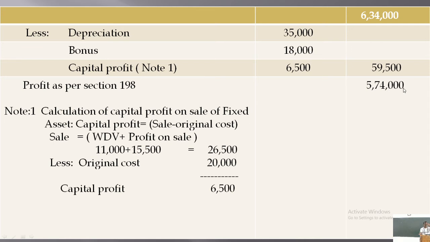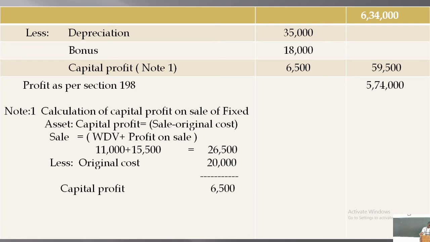Therefore, the balance of profit here is 5,74,000. Now, actually, the net profit of the company is 2 lakhs, as per the statement of profit or loss. But for the purpose of managerial remuneration, net profit is not 2 lakh. The net profit is 5,74,000, because we have to adjust certain expenses and income which are not generally allowed for the purpose of managerial remuneration. So as per section 198 of the Companies Act, managerial remuneration should be calculated on this profit, 5,74,000. You can note down this.